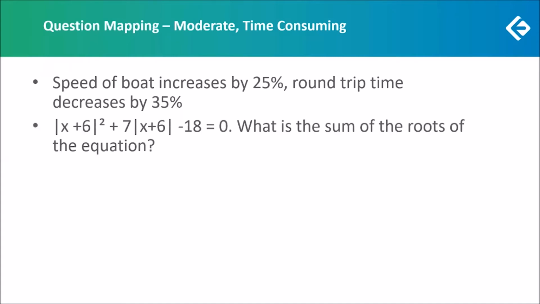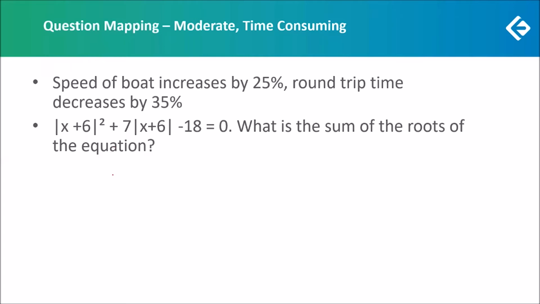We had a question on modulus, apparently on modulus. A part of it was certainly on modulus. But here, if we just assigned a value to this mod of x plus 6, if we took mod of x plus 6 to be some variable, suppose k, then we would have simply got a quadratic equation, k square plus 7k minus 18. We could have solved the quadratic equation to get the value of k. Now k was mod of x plus 6.